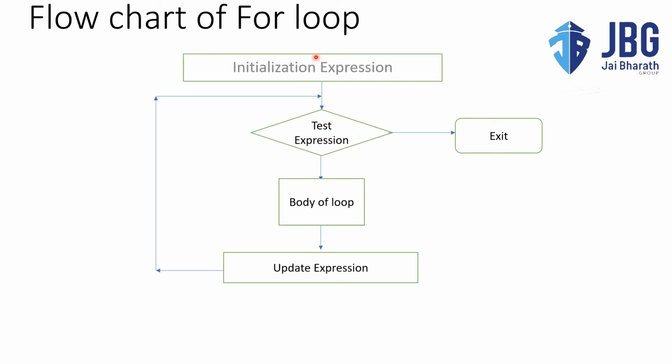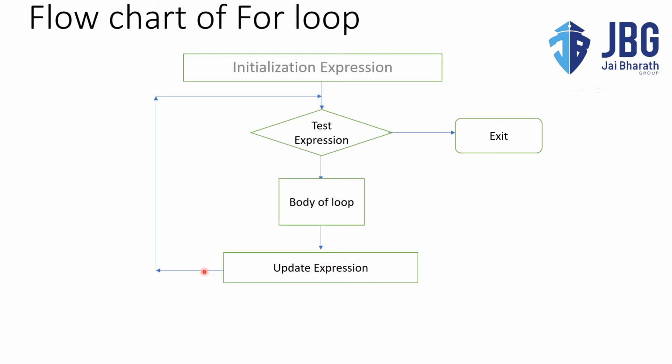First I was 0, then it will check whether I is less than n. If it is true, the body of the loop will execute. If it is false, it will exit from this loop. So this is the flow chart. Initialization expression, then it comes to the test expression, then it will execute the body, then the update will happen.